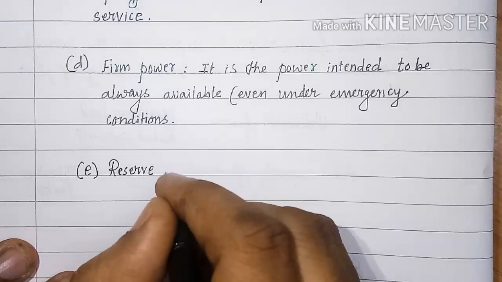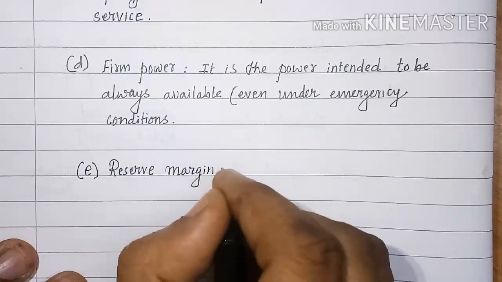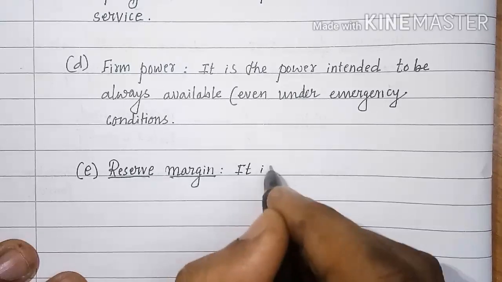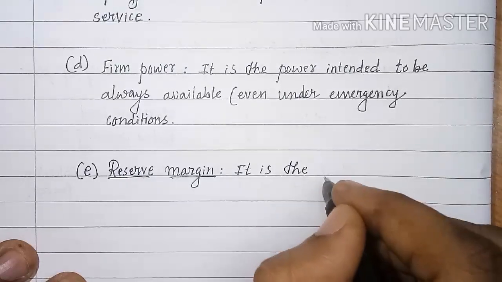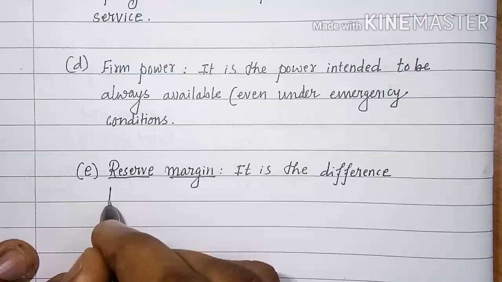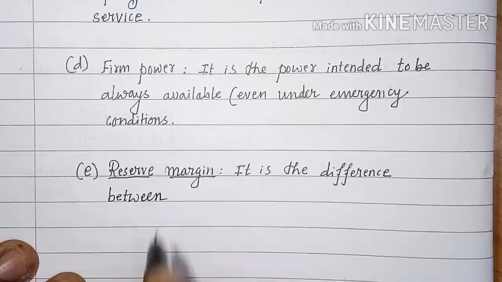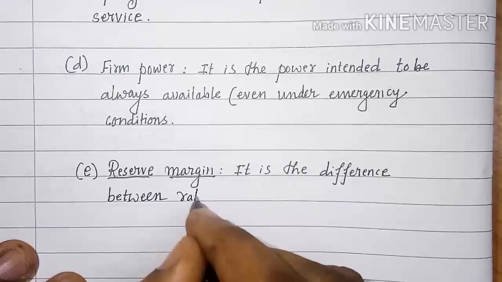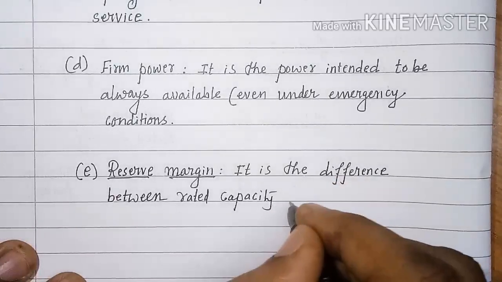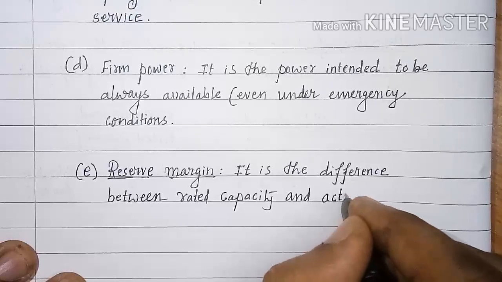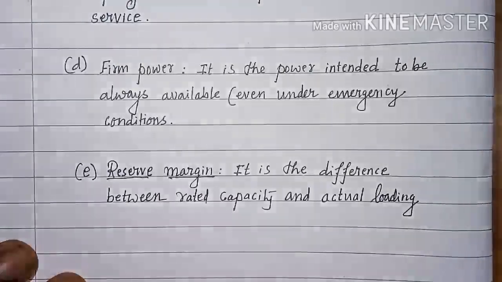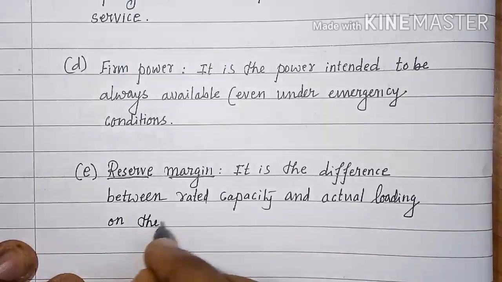Next is reserve margin. It is the difference between rated capacity and actual loading on the generator.